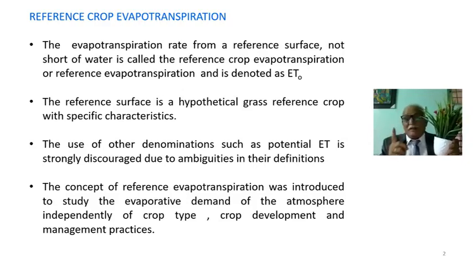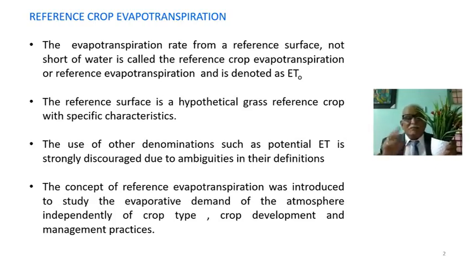What is meant by crop type? Different crop types are there. Crop development: vegetative phase, reproductive phase, maturity phase, and management practices. Limited water is there, drought conditions. Unlimited water is there, under the wet conditions. We have supplemental irrigation, everything.